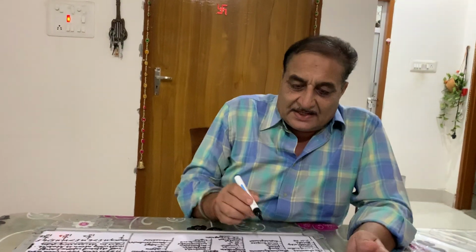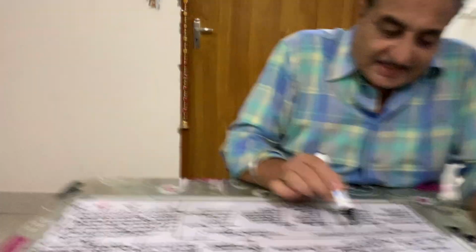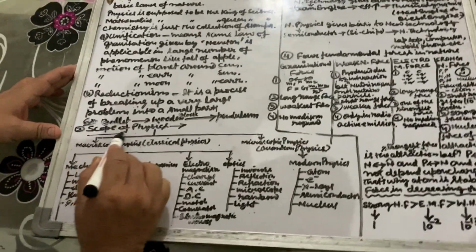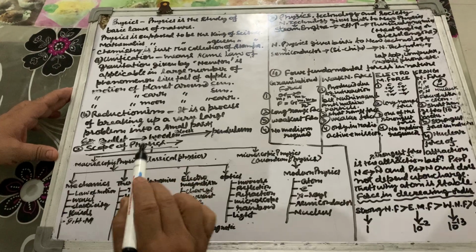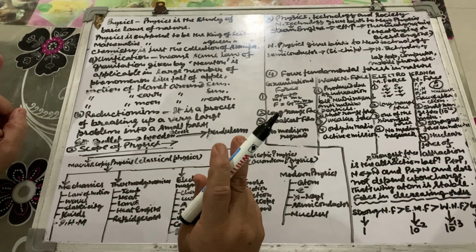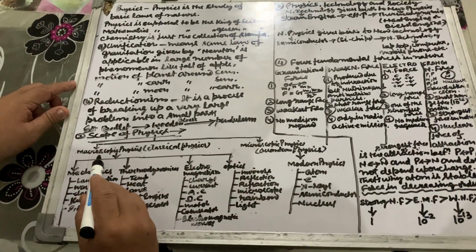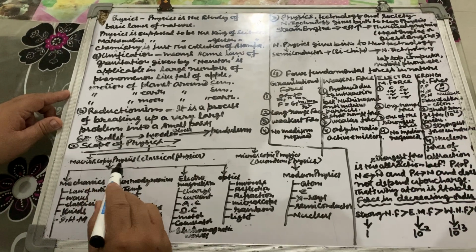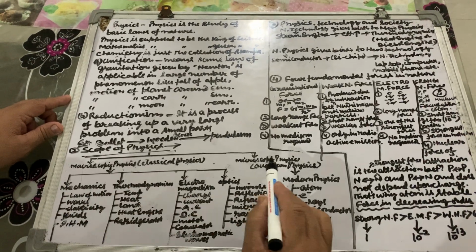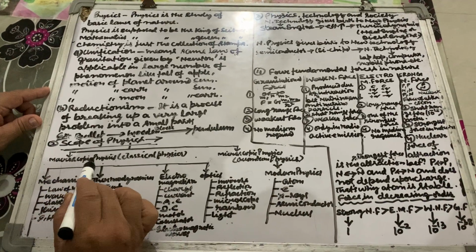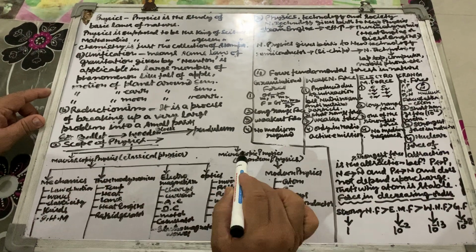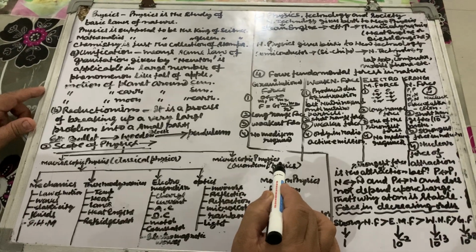This is a very important topic: what is the scope of physics? Physics can be classified into two categories, macroscopic physics and microscopic physics. Macroscopic means big size and micro means small size.